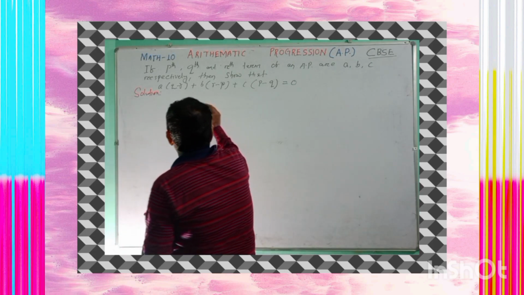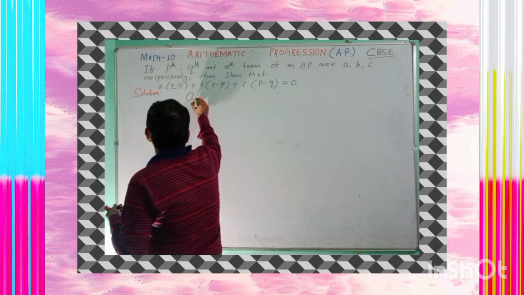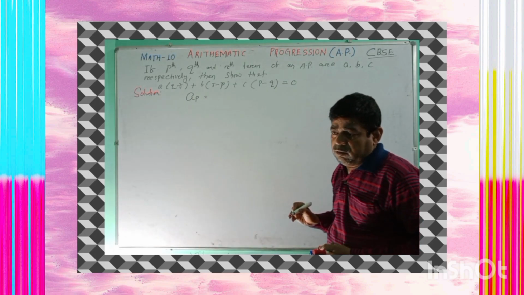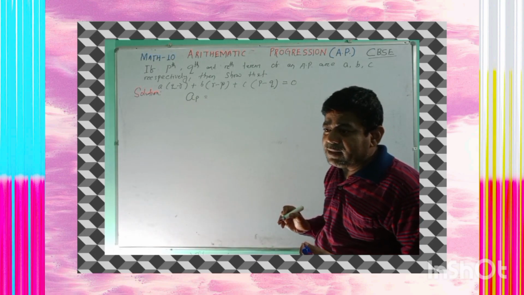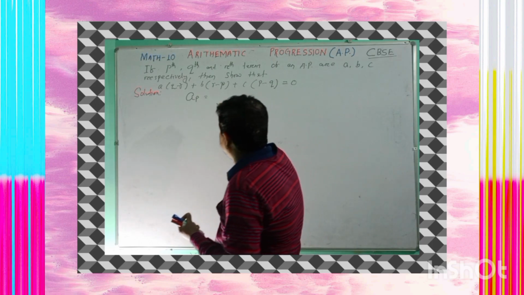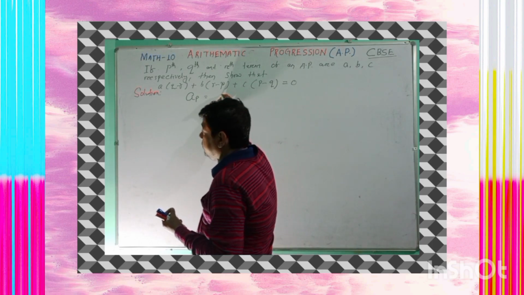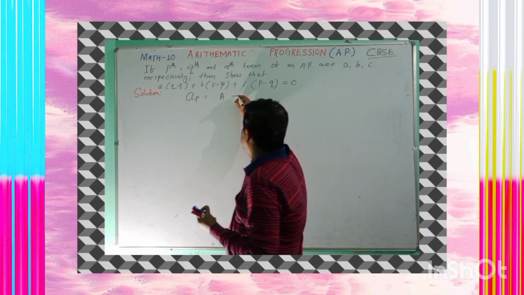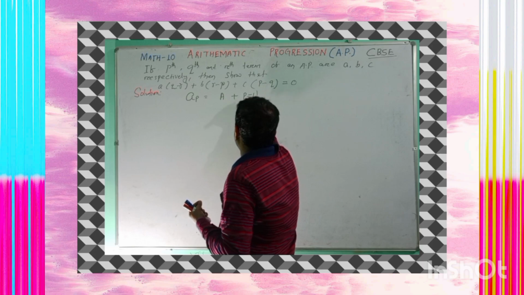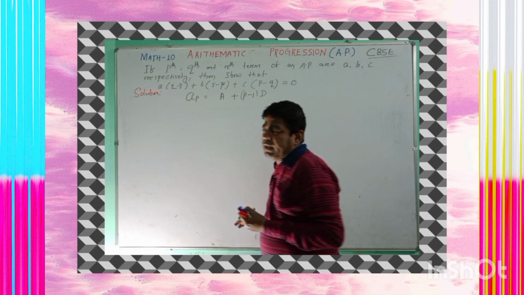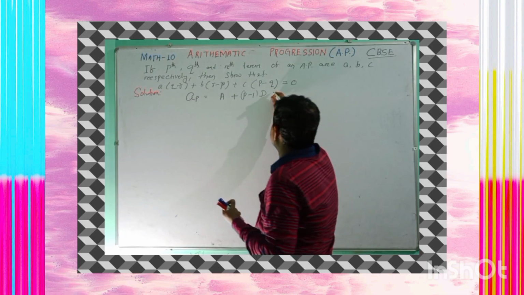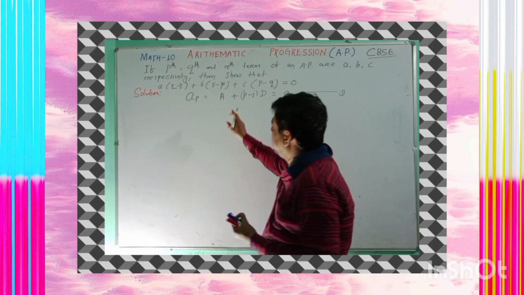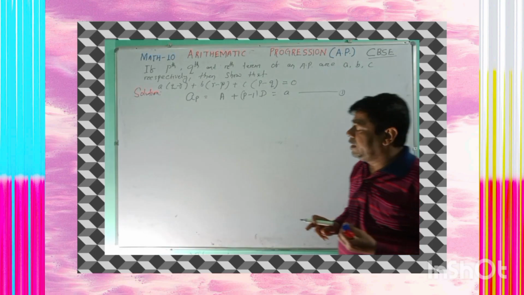It is given that the pth term of the AP, according to the general formula of the nth term, what is the general formula of the nth term? A plus n minus 1 into d. Similarly, the pth term will be, let the first term be capital A, plus p minus 1 into d, let the common difference be capital D, is equal to a. Understand? Equation 1. This is given. Here A is the first term of the AP and D is the common difference.